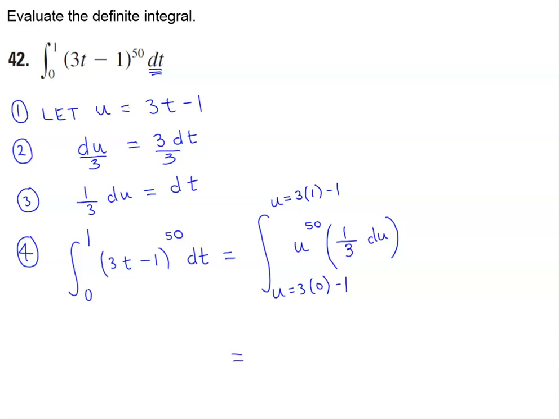So let's go ahead and finish the substitution here. The upper bound is going to be 3 times 1 minus 1, which becomes 2. The lower bound is 3 times 0 minus 1, which becomes negative 1. We're going to factor out the constant of 1/3, and then we're going to be left with u to the 50th power times du.